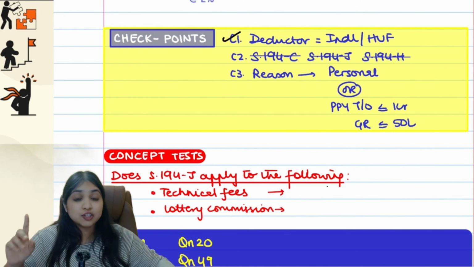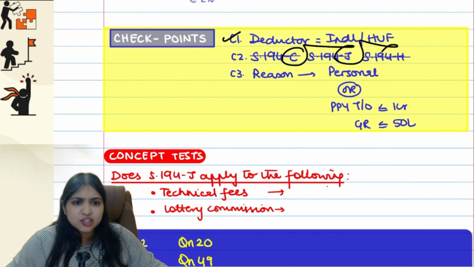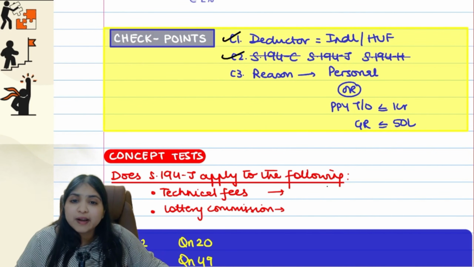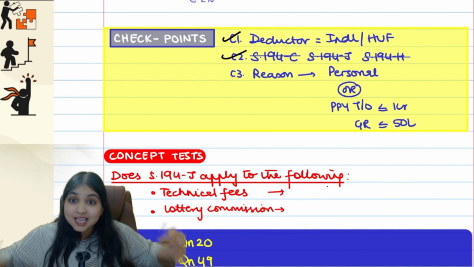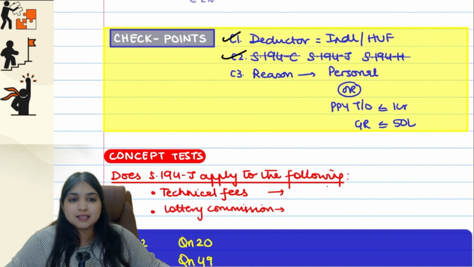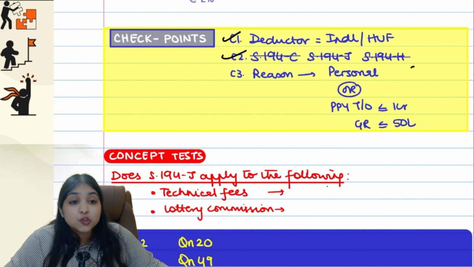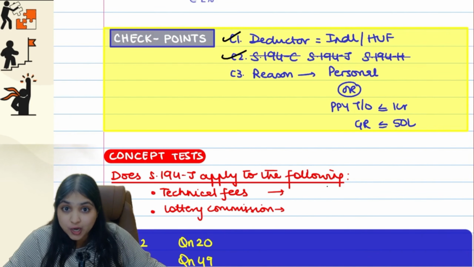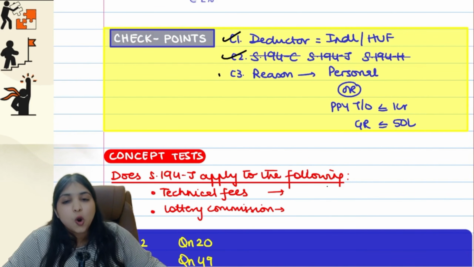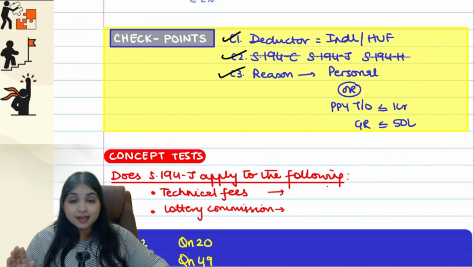Then comes the second condition: 194C, H, J are not applicable. Why are 194C, H, J not applicable? Same reason, guys. Either it's a personal transaction, or because the preceding previous year turnover or gross receipts criteria is not fulfilled. So only if 194C, H, J is not applicable because of either of these 2 reasons, only then you come to 194M. Are you all following?